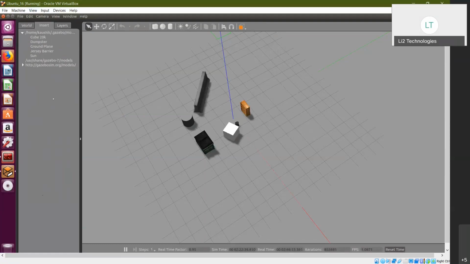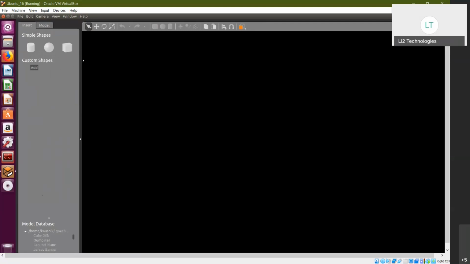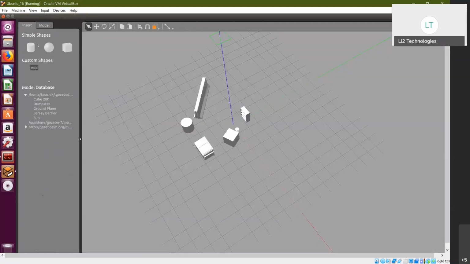You can also use Gazebo to create your own customized robots. There is limited capability here, but you can use the capabilities here. Let's take a look at the model editor. In the model editor, you'll be able to use customized shapes.